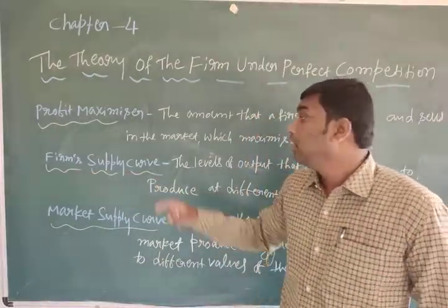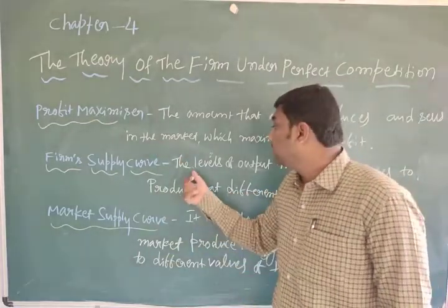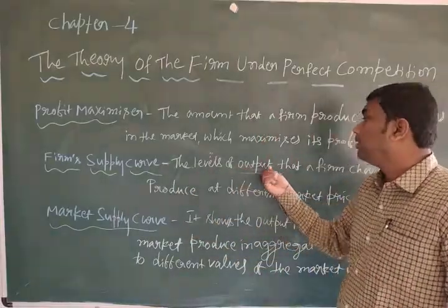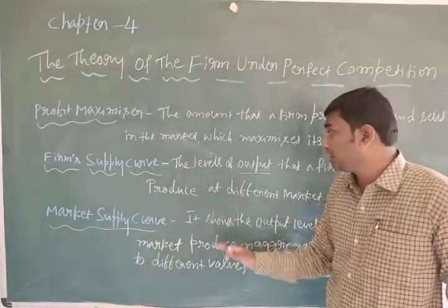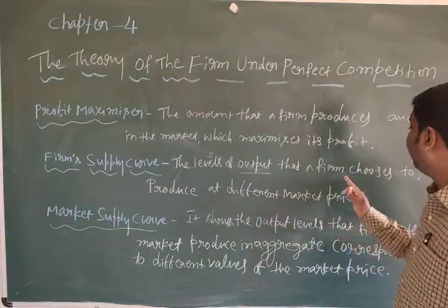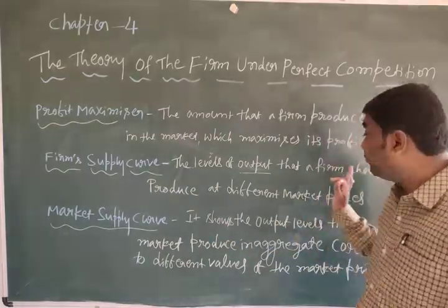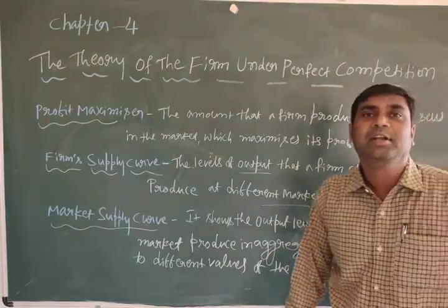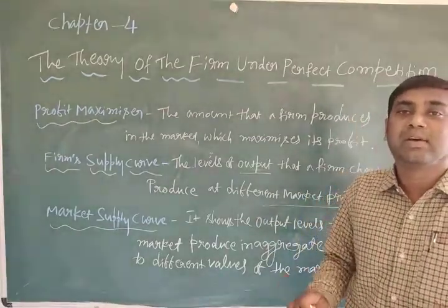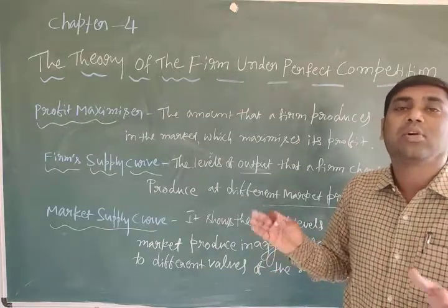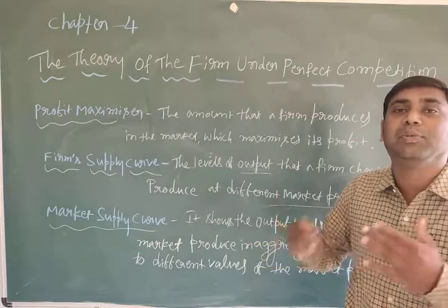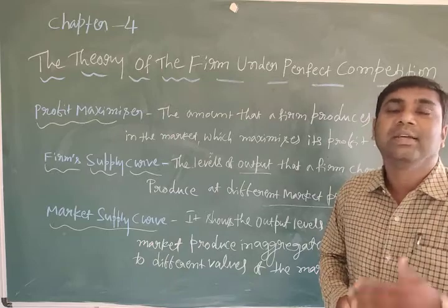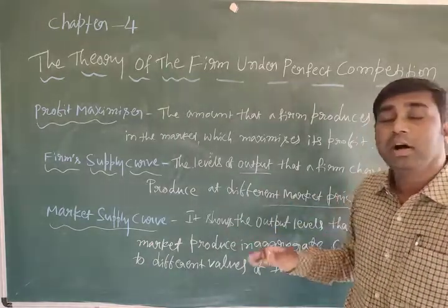Firm's supply curve. What is the meaning of that? The firm's supply curve shows the levels of output that a firm chooses to produce at different market prices, because prices are always changing. There is no constant in prices. Price is a variable. Sometimes it may increase, sometimes it may decrease, sometimes it's constant, but always it's changing.